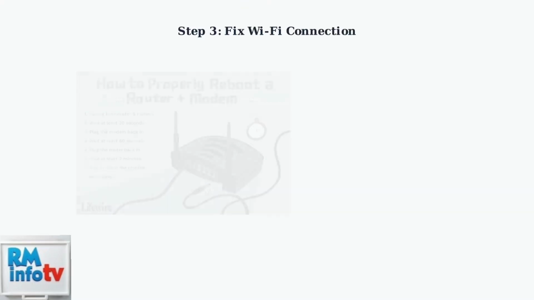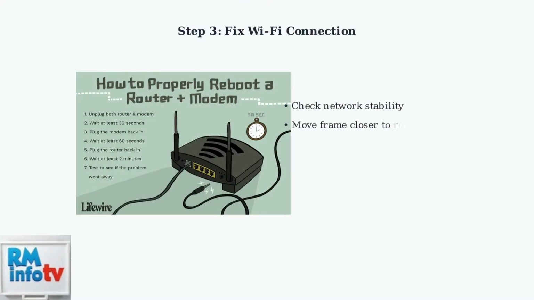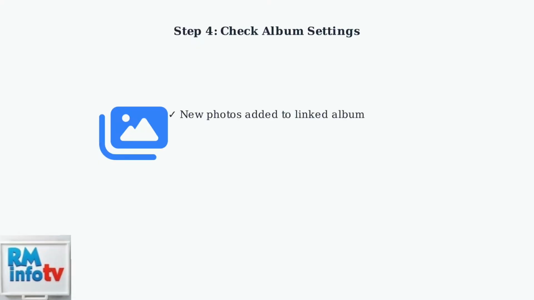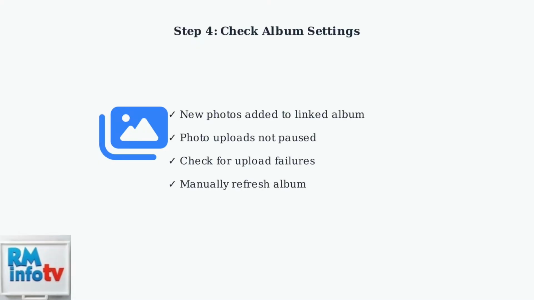For Wi-Fi connectivity issues, ensure your network is stable and working with other devices. Move the frame closer to your router, then restart both your router and the Aura frame. Verify your album settings and photo uploads. Ensure new photos have been added to the album linked to your frame, and confirm that photo uploads haven't been